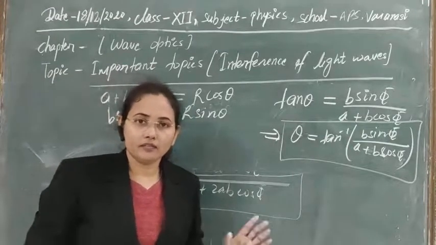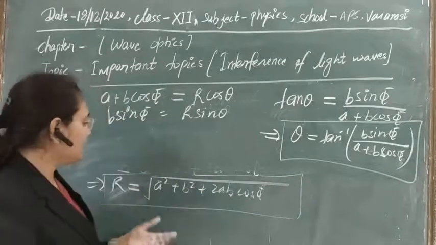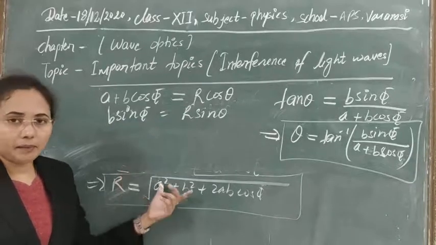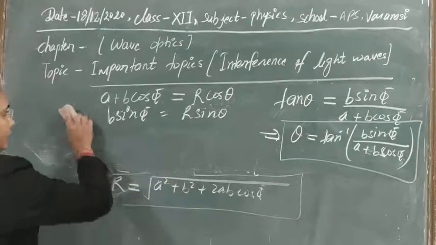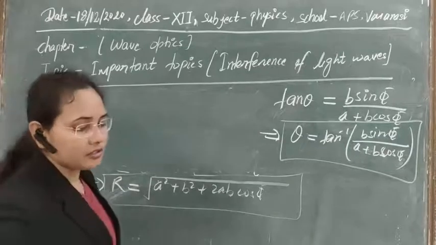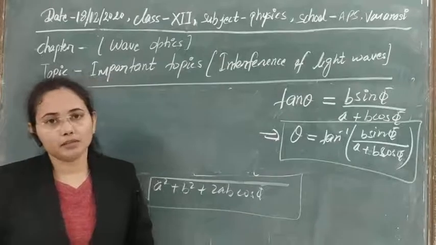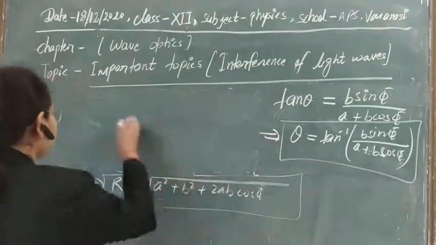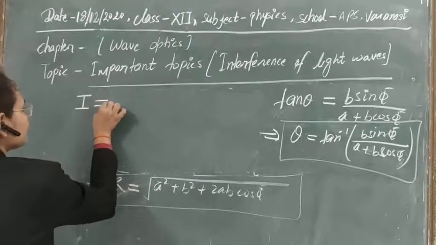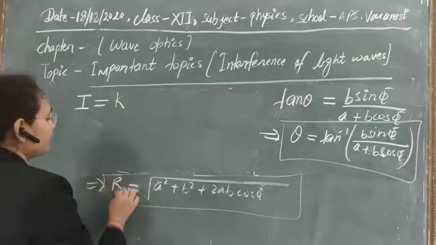Now we know the information about the resultant wave, so we can calculate the intensity of the resultant wave. You know that intensity is directly proportional to the amplitude square, because here we are taking the wave concept to study the interference and superposition of light, and this is also a property of waves. So the final intensity I is equal to some proportionality constant k times r square.